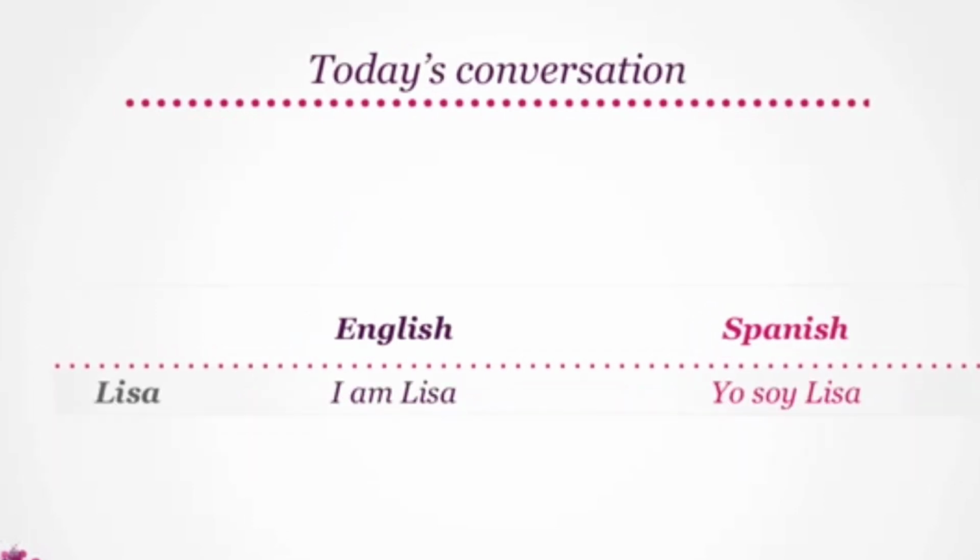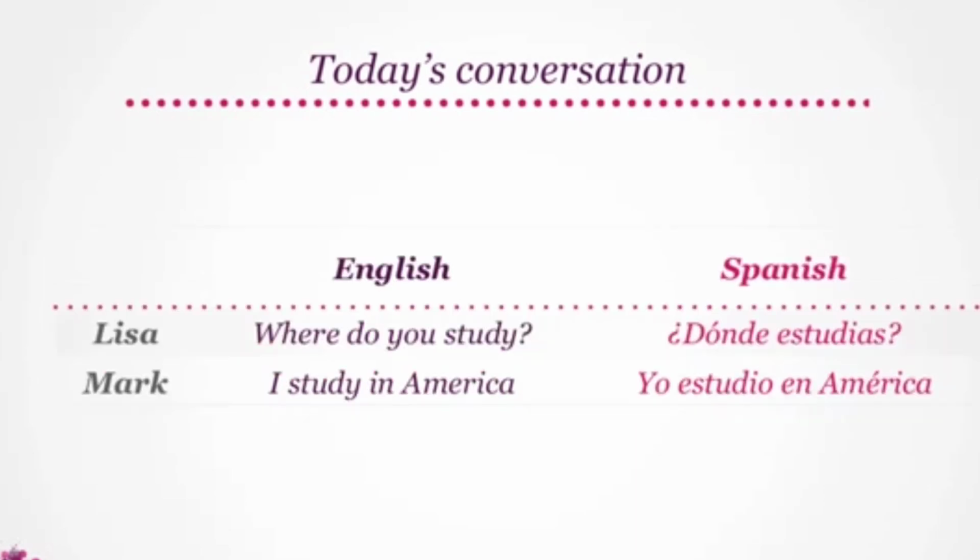As we know, I am Lisa is yo soy Lisa. Now let's look at where do you study, which translates to ¿Dónde estudias? In response, I study in America becomes yo estudio en América.